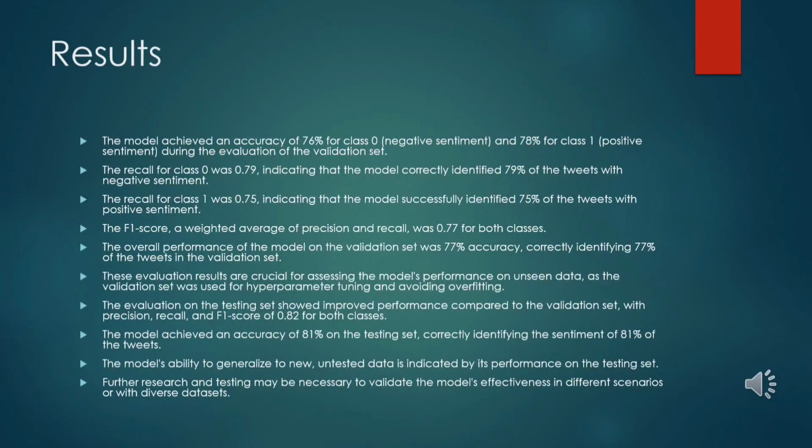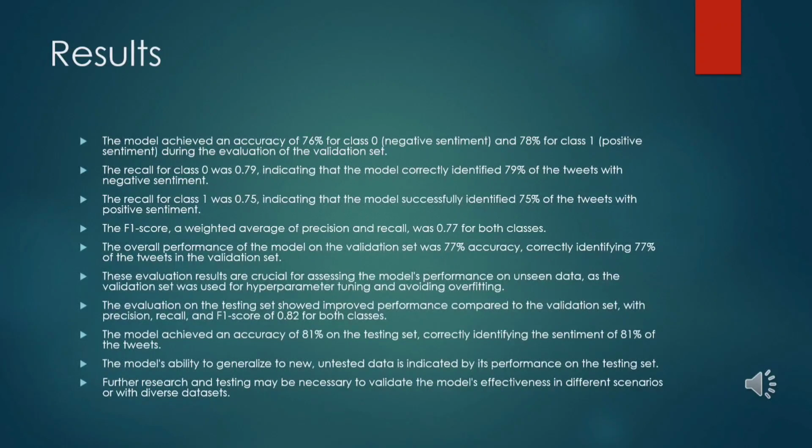Compared to the validation set, the precision, recall, and F1 score of all the classes on the testing set were 0.82, indicating that the model achieved higher precision and recall on the testing set. The model achieved an accuracy of 81% on the testing set, correctly identifying the sentiment of 81% of the tweets.